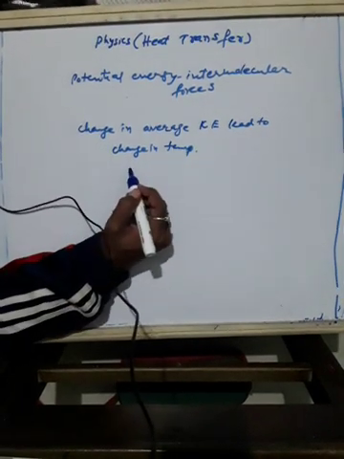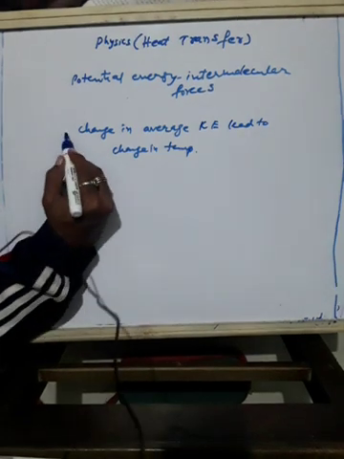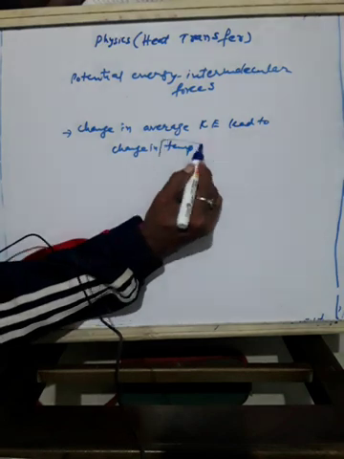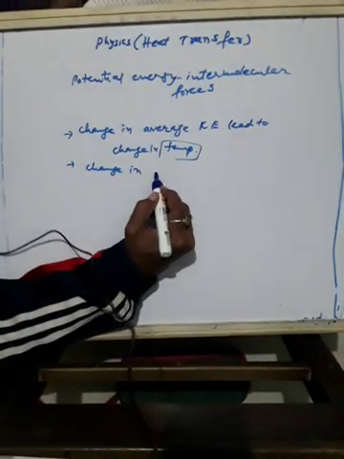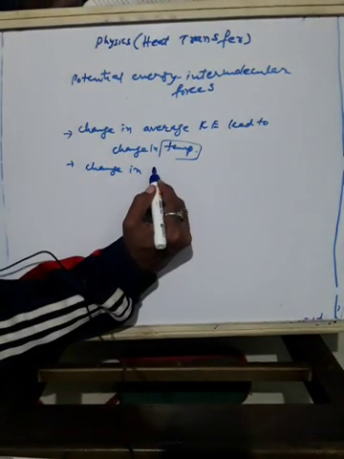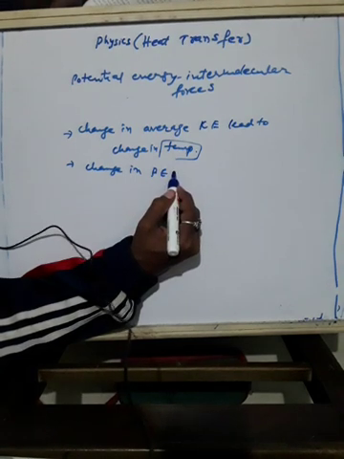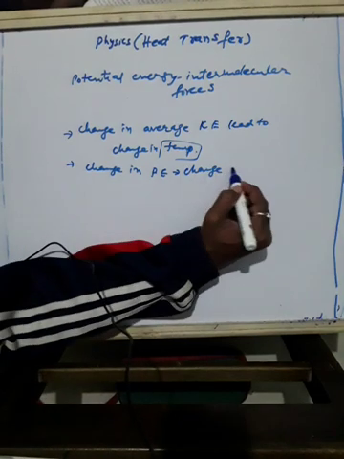Change in potential energy leads to change in phase. If there is change in average kinetic energy, temperature will change. If there is change in potential energy, it leads to change in phase.